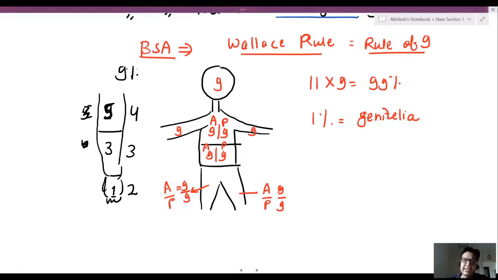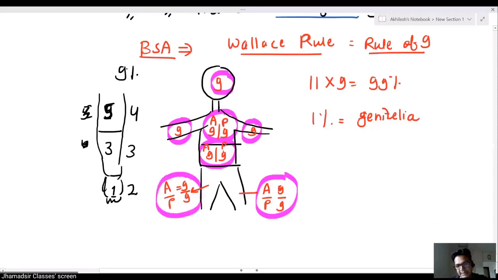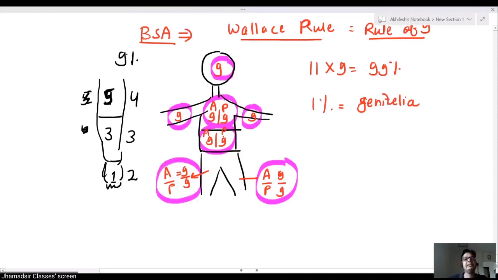But from your examination point of view, just remember 9, 9, 9, and 2 more 9s. There are 11 nines. This is the Wallace rule.